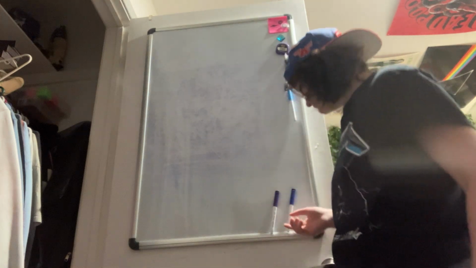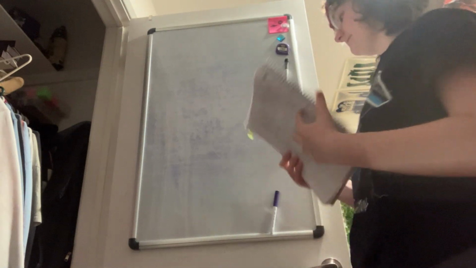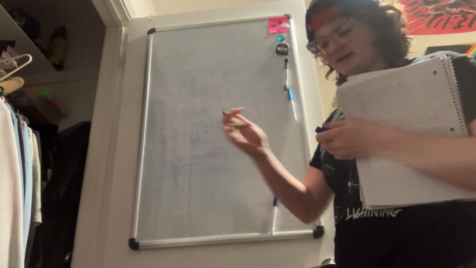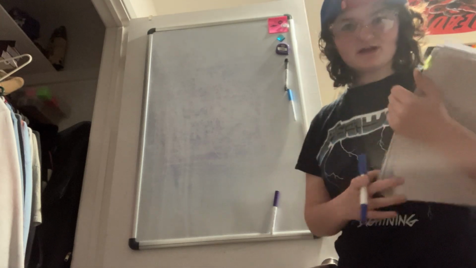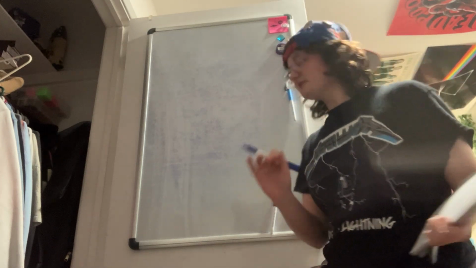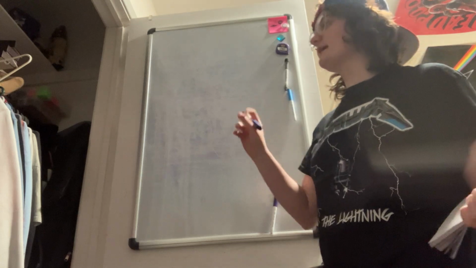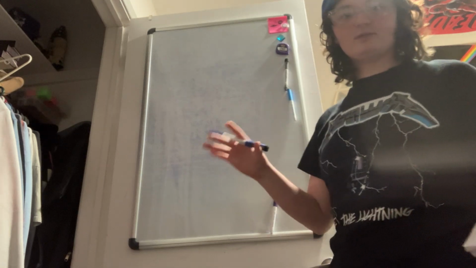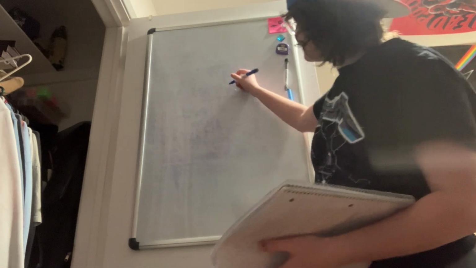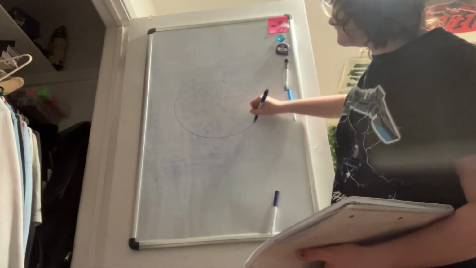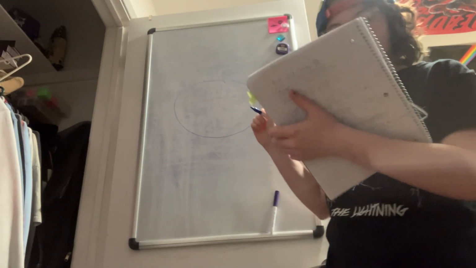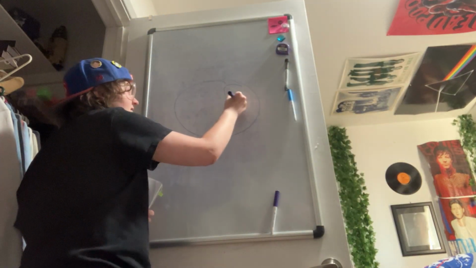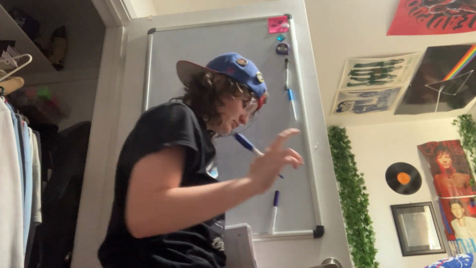The first thing we're going to look at is, I'm just going to draw a cell. It's going to be both our plant and animal cell, but you'll see the difference. The plant cell has a couple extra organelles. So we're going to start with the animal cell, which is usually round, okay? Inside, we have what's called the nucleus, which is described as the brain of the cell.